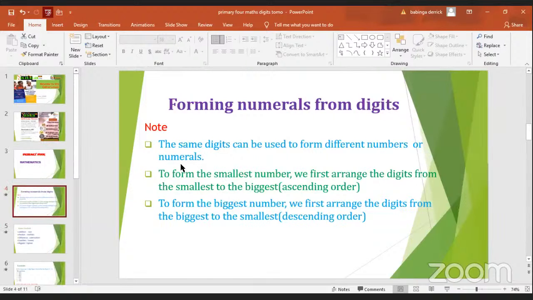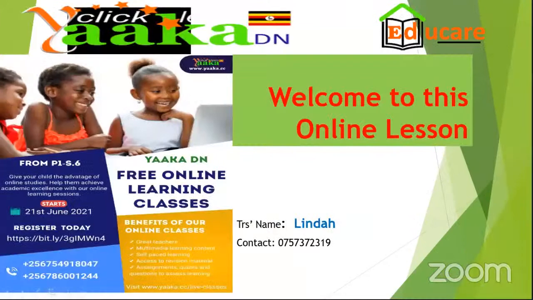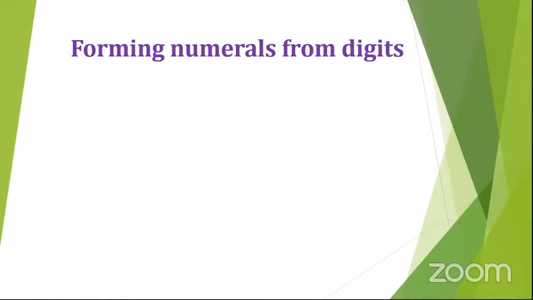When they talk about forming numbers or numerals, when they say numerals, they mean the numbers we always see. A numeral is what you call a number. So another word for a number can be numeral.